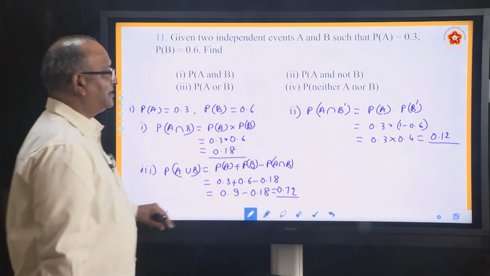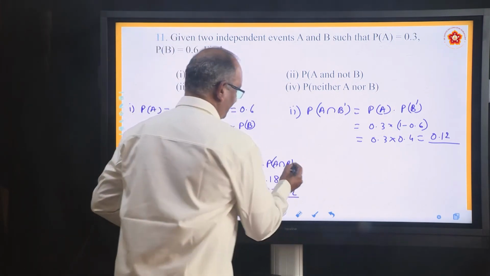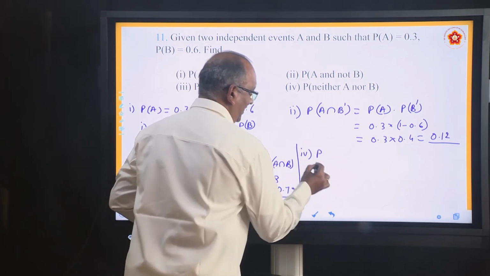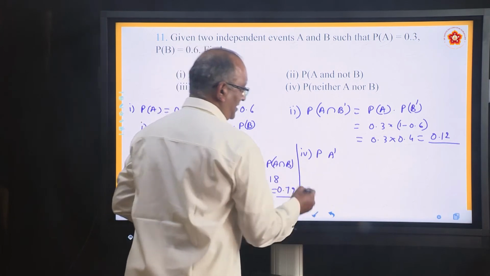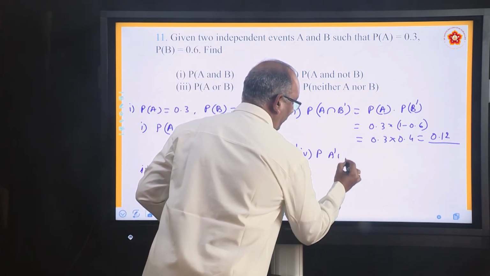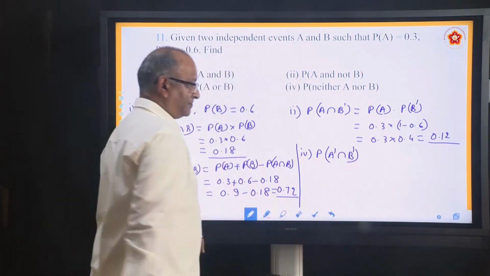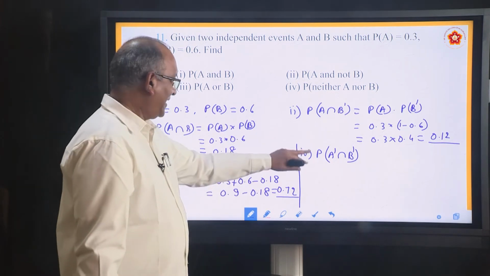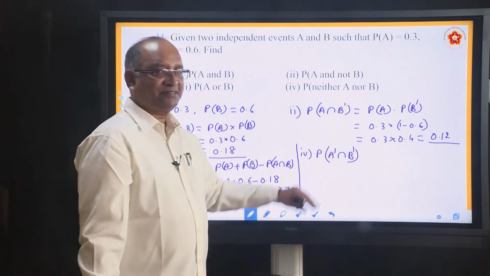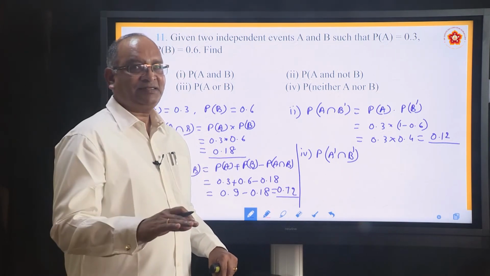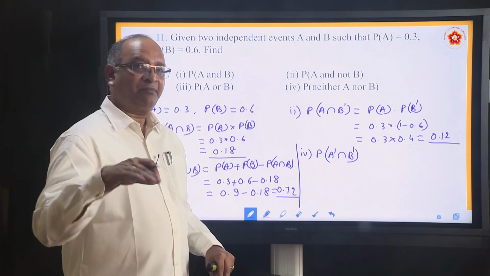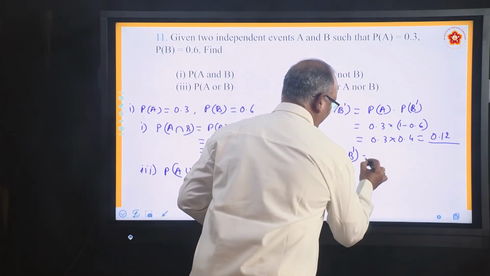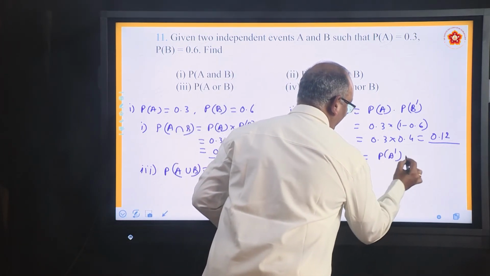Come to the last part. Neither A nor B. Last part is probability of neither A, that is A dash, nor B, that is B dash. Two methods are there to do. One is again use the De Morgan law. A dash intersection B dash is A union B complement. You can use that, or what we can also do is we can simply say it is PA dash into PB dash.